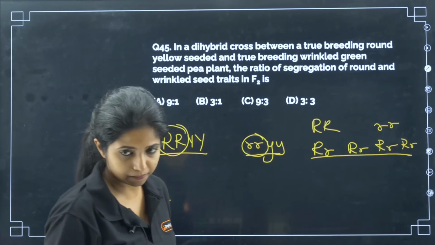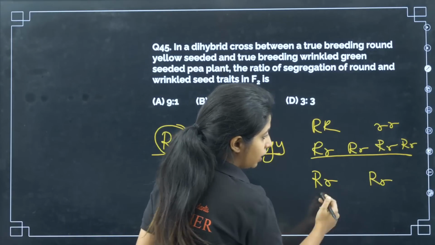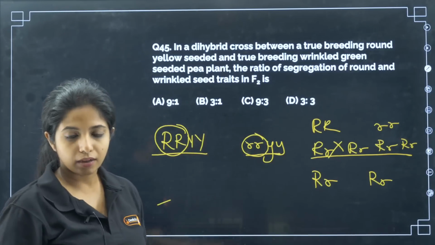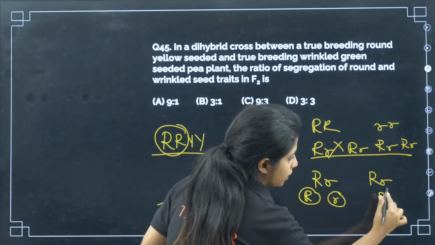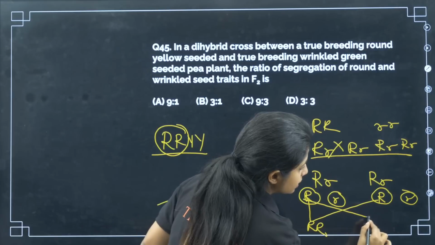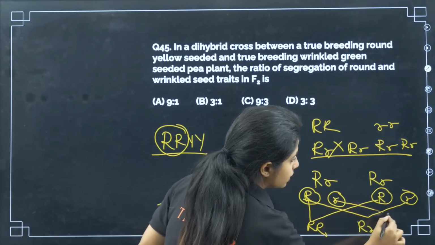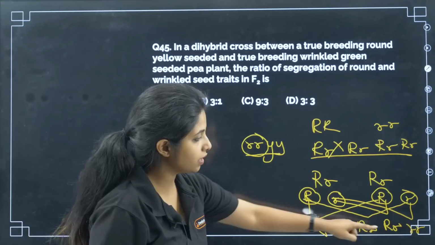This is F1 generation. F2 generation is where capital R, small r, basically the progenies are being pollinated. Over here, capital R, small r. This and this goes, you get capital R. This and this goes, you get capital R, small r. This and this, capital R, small r. This and this, small r. So what is the ratio?